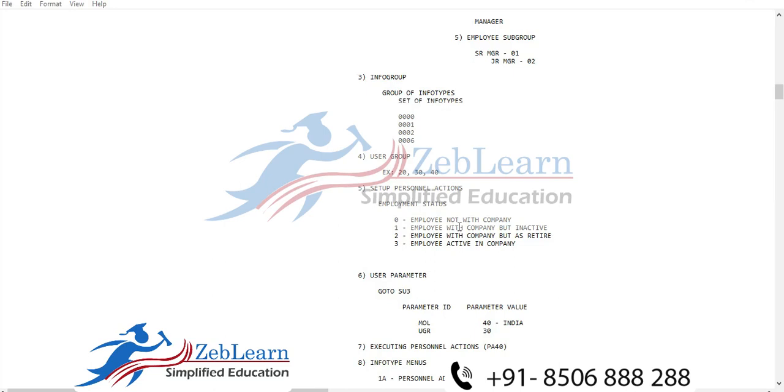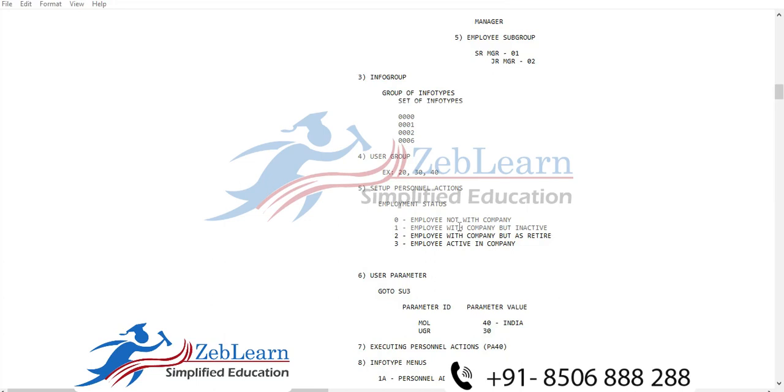When technical people do coding, they use the technical names of functional things. For example, an employee number we know as personal number in the SAP HCM system. When we make any configuration or any template or document, we use personal number, employee number, employee code, SAP code as a functional consultant. But when an SAP HR technical person does the code in the SAP HCM system, they cannot use personal number in the code.